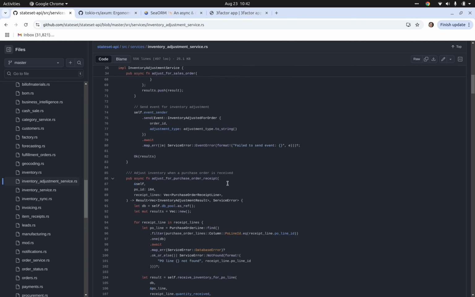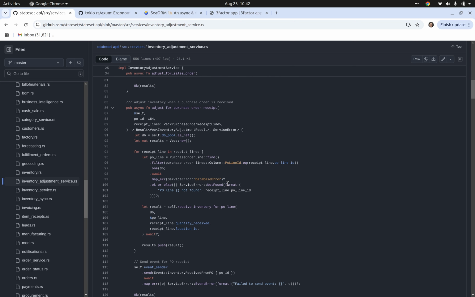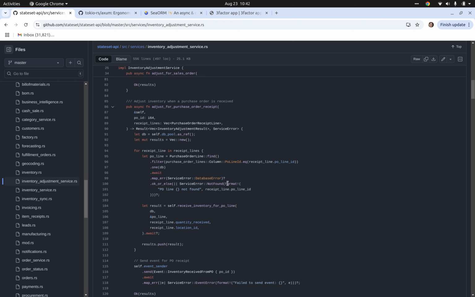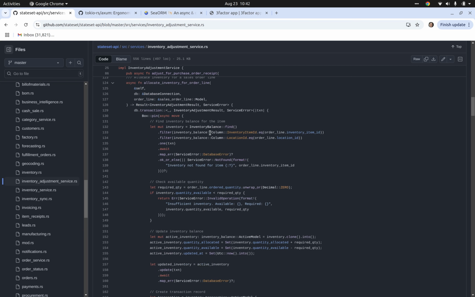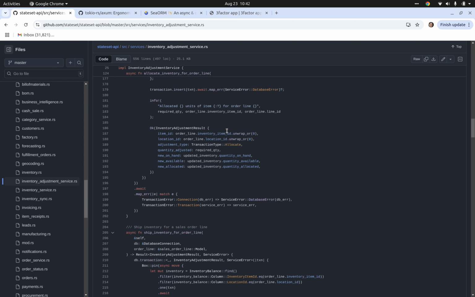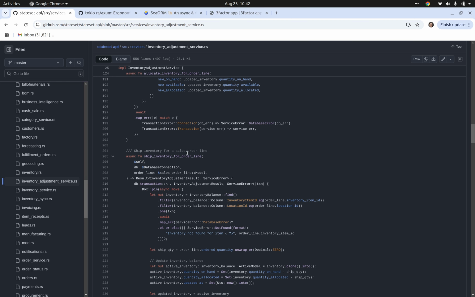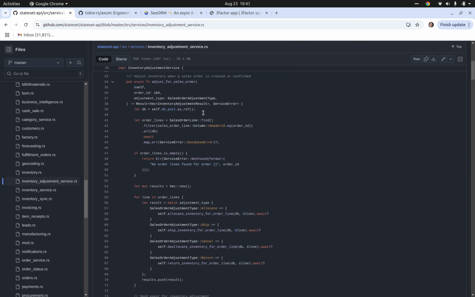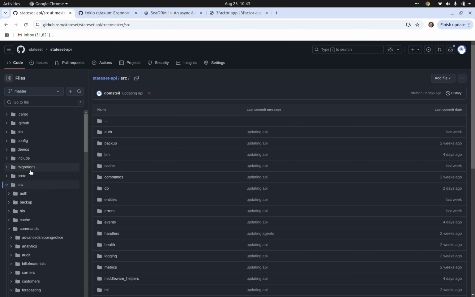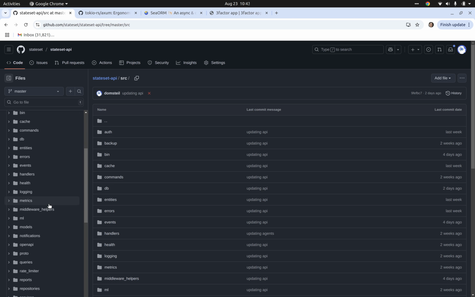If a purchase order sheet comes in and we want to receive inventory for a PO line and adjust it, we can have these different services. Adjusting for a PO receipt is an example, allocating inventory for an order line, shipping inventory for an order line. These are examples of some of the functions within an inventory adjustment service, which will be run in conjunction with the rest of the code base, but not necessarily in this handler command function pattern. So that's another thing that we've built in here.